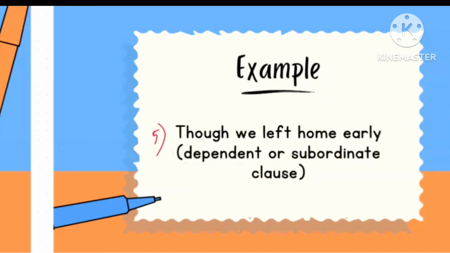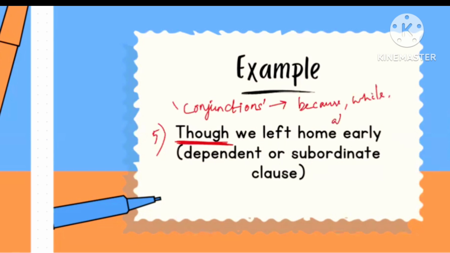So whenever we get these conjunctions, have you studied about conjunctions? Means the words like because, while, although, whom, whose. So these kinds of words are called conjunctions, okay?